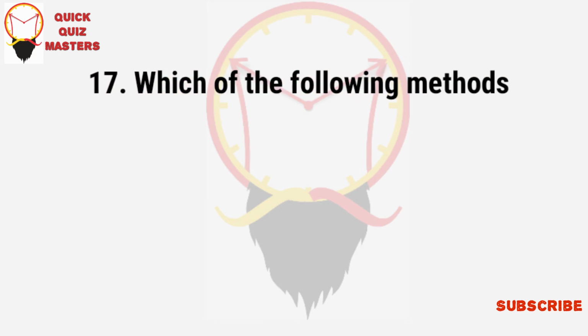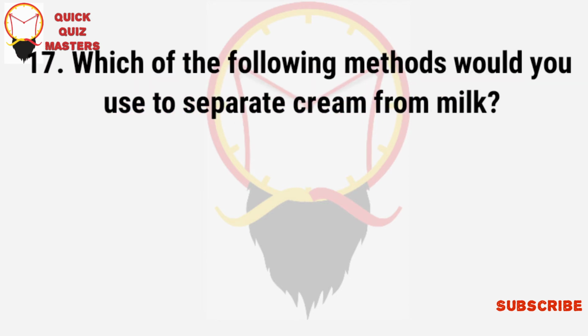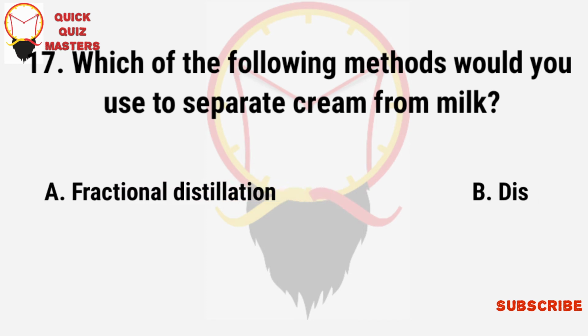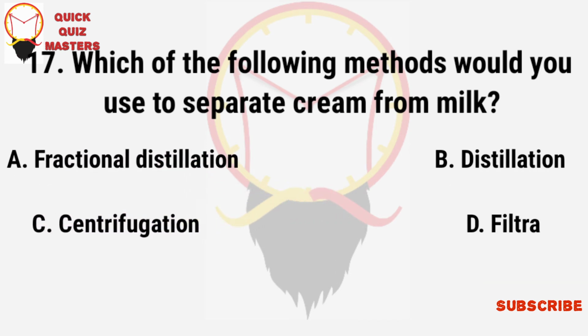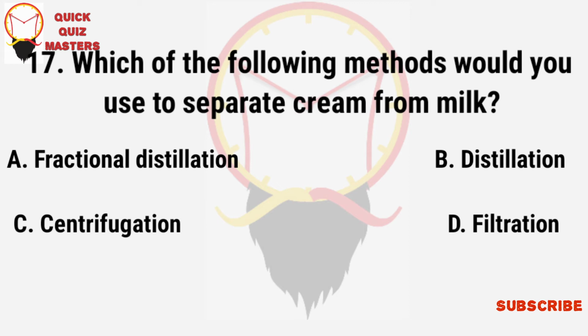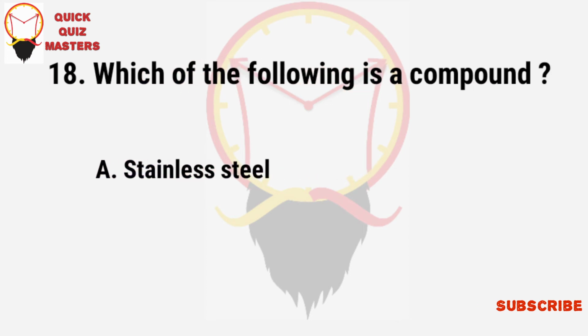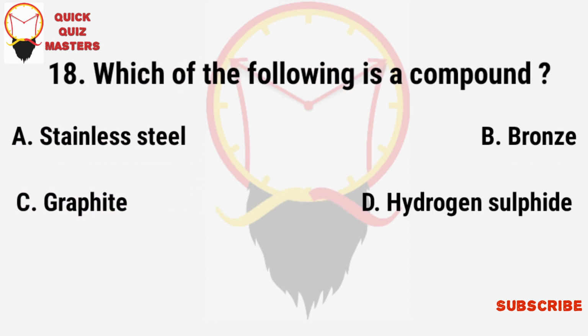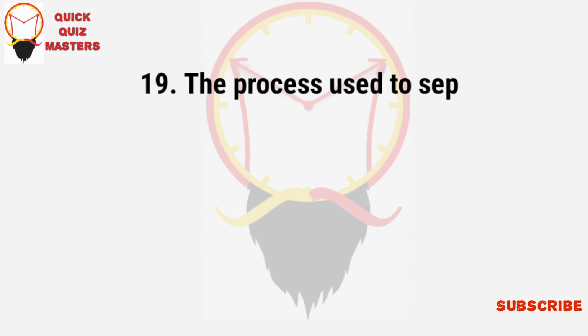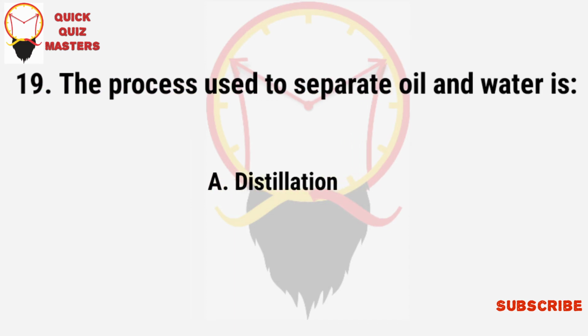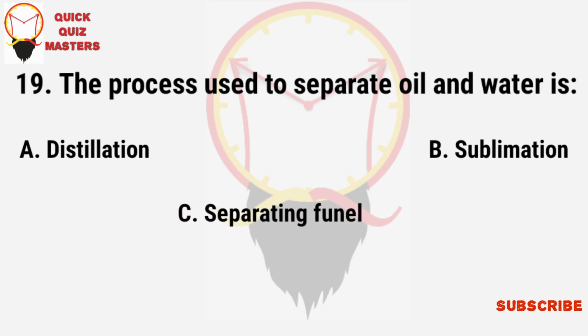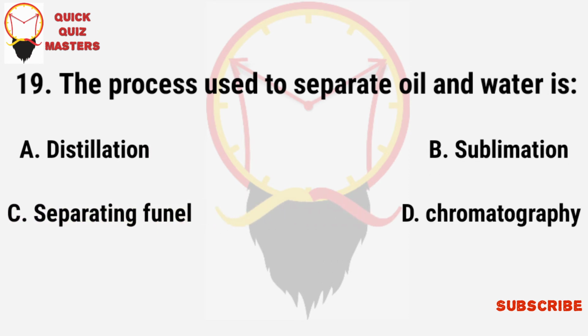Which of the following methods would you use to separate cream from milk? Fractional distillation, distillation, centrifugation, filtration. Which of the following is a compound? Stainless steel, bronze, graphite, hydrogen sulfide. The process used to separate oil and water is: distillation, sublimation, separating funnel, chromatography.